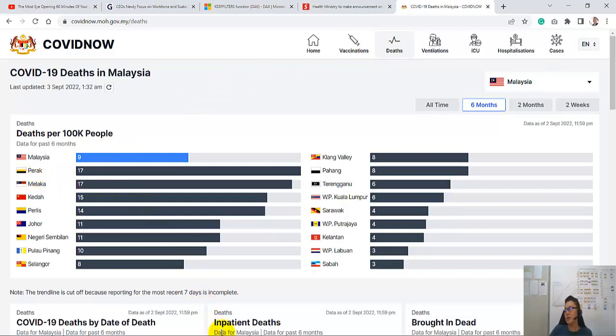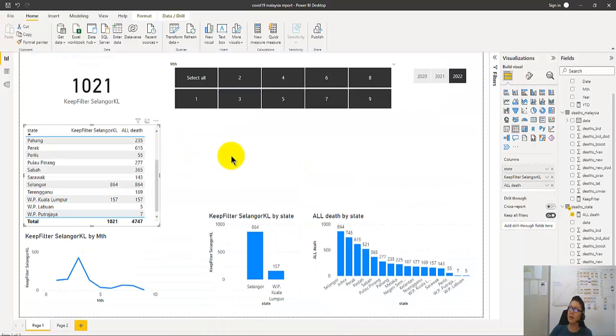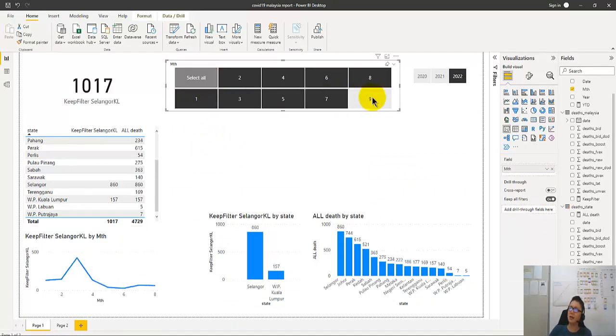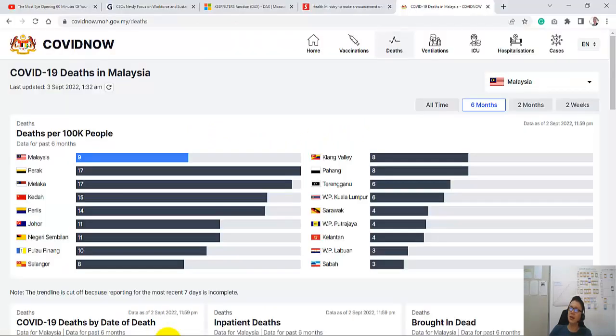So I use Power BI to do the same. Okay, let's take a look here. Why is it 9? Let's just take 9. Those are also 9 cases. It doesn't tell you much here.